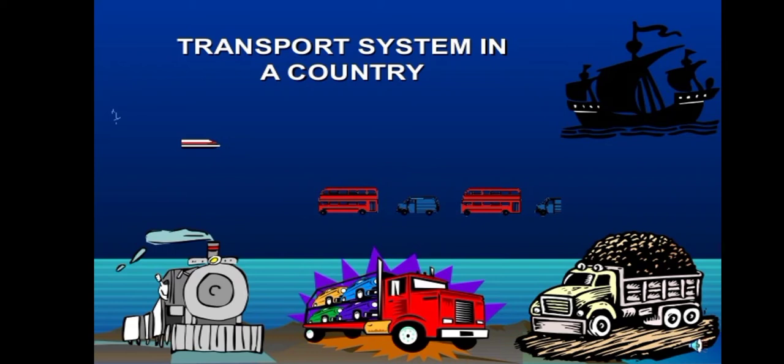In everyday language, transport means to carry things from one place to another. If you think about the transport system in a country, then we can see that there are many vehicles which are used to carry goods and people from one place of a country to another place. For example, for these purposes, we are using trains, trucks, buses, ships, etc.